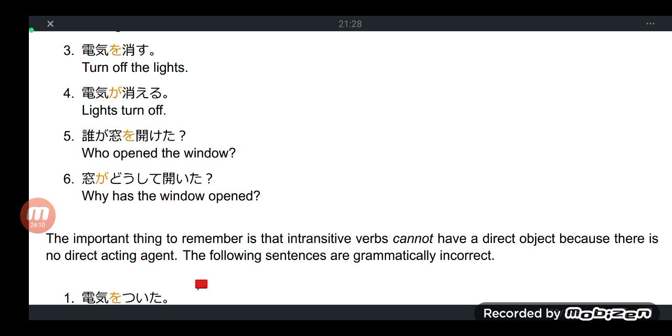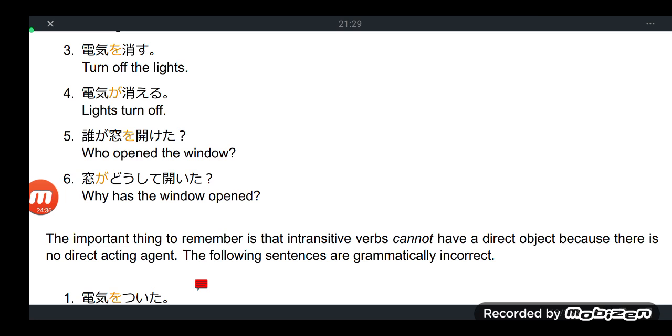Suzukeru. Okay, suzukimasu. Okay, continuing. So example, mado ga doste hiraita. Why has the window opened? So hiraku, dictionary form hiraku, past tense hiraita. So hiraku here is an intransitive verb, based on the context.